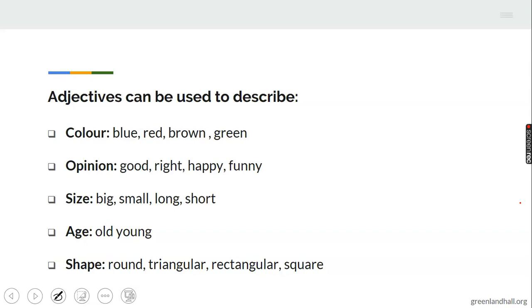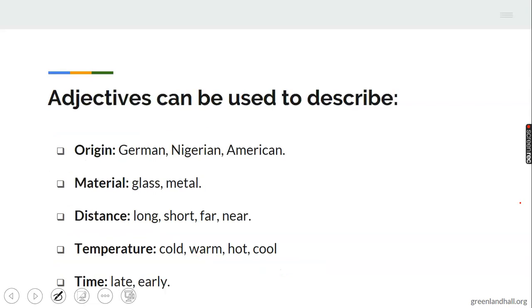If I tell you we have a triangular football field, that means our field is triangular in form. Triangular there is describing field. Then adjectives are used to describe origin also: a German, a Nigerian bag, an American soldier.